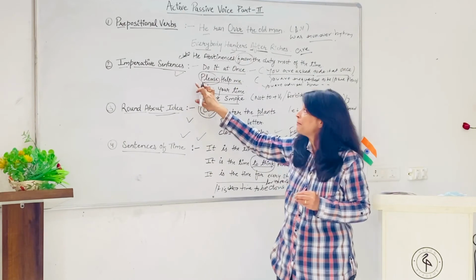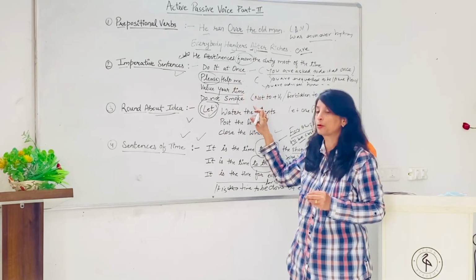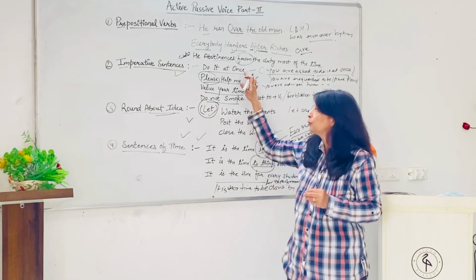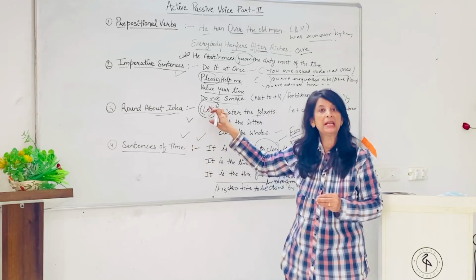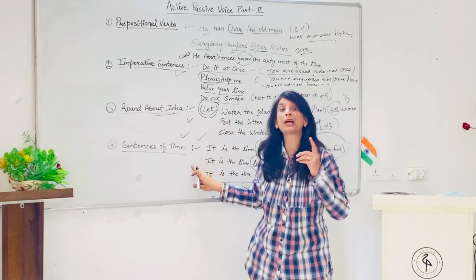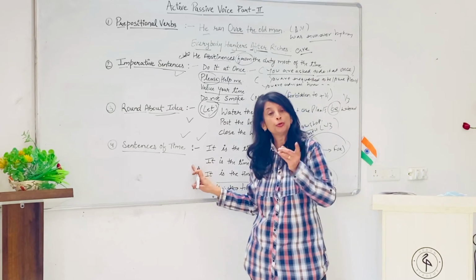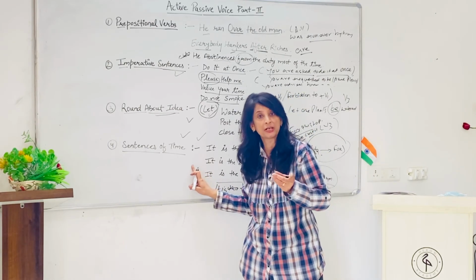Second is imperative sentences में जो हमारे होते हैं command, request and threat, उनको हम कैसे use करते हैं, and roundabout idea में let को हम कैसे use करते हैं, and the third is sentence of time जिसमें to and for जो preposition आते हैं, how we are changing it.